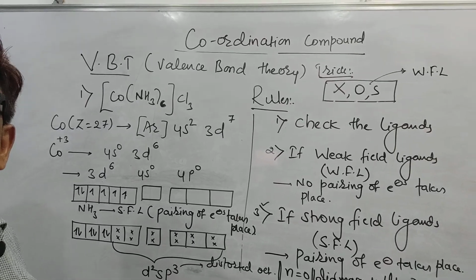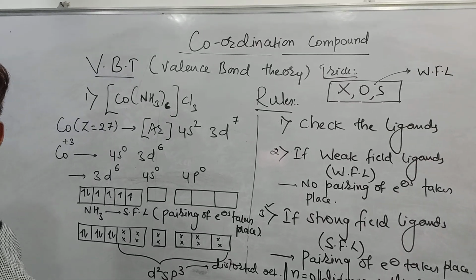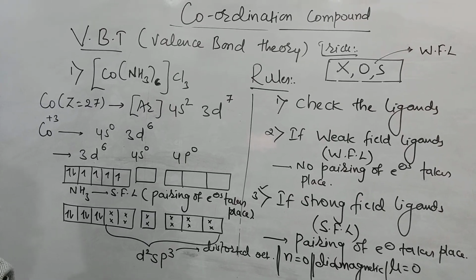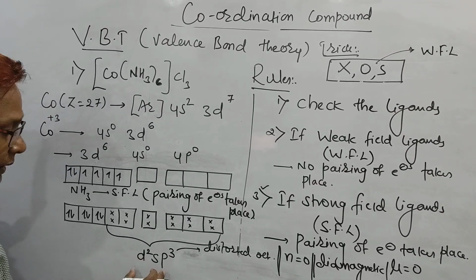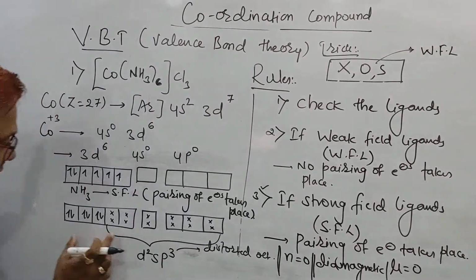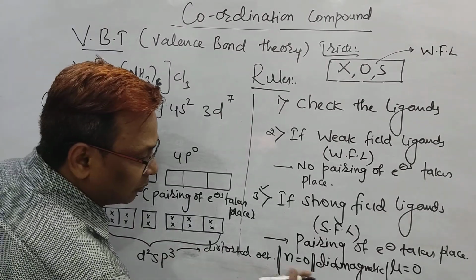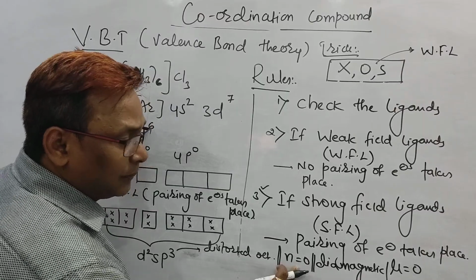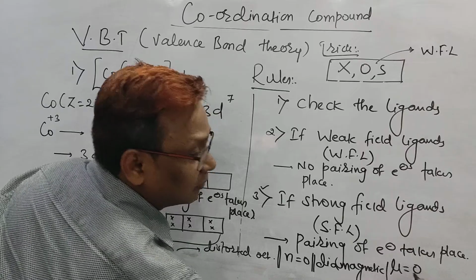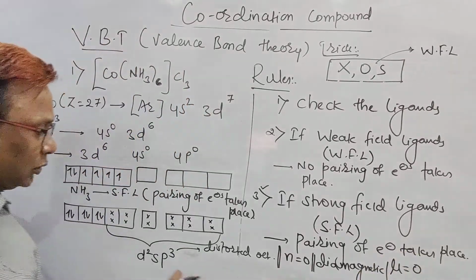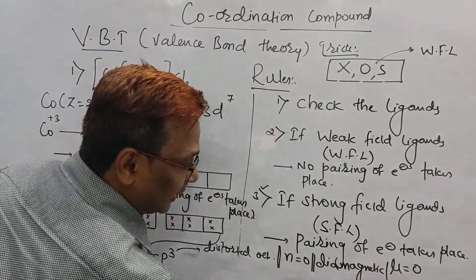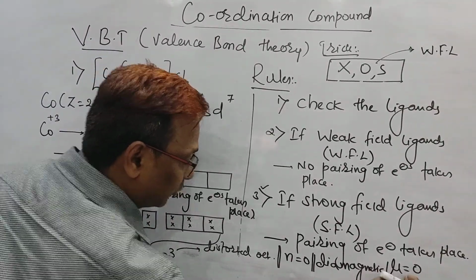If it is diamagnetic, the magnetic moment also comes as 0. Check what I wrote here: d2sp3 hybridization means octahedral geometry. We don't have any unpaired electron, so n equals 0, meaning diamagnetic in nature, and the magnetic moment mu is also equal to 0. This is the way to find the number of unpaired electrons, the magnetic nature, and the magnetic moment.